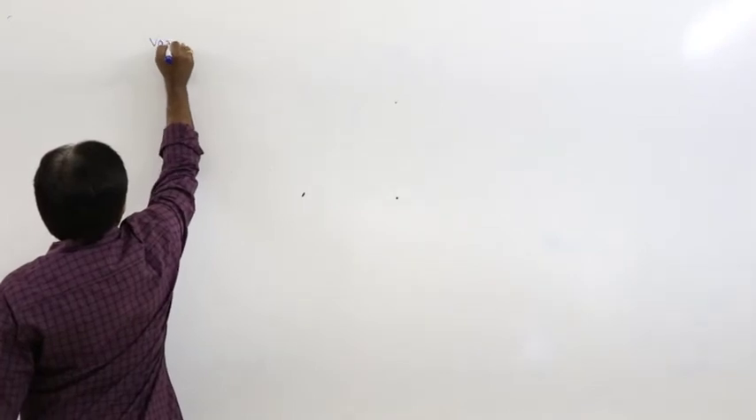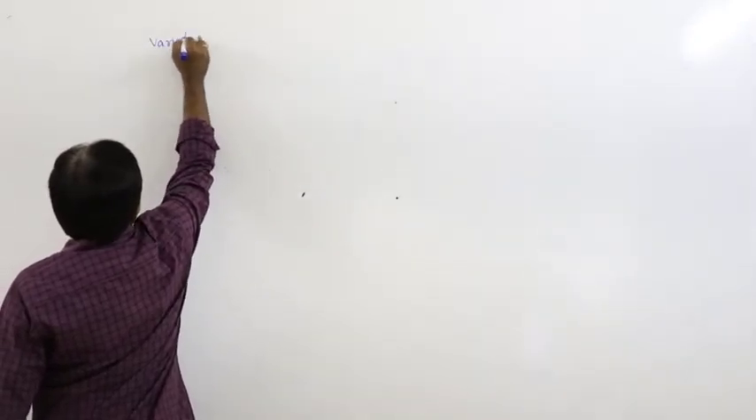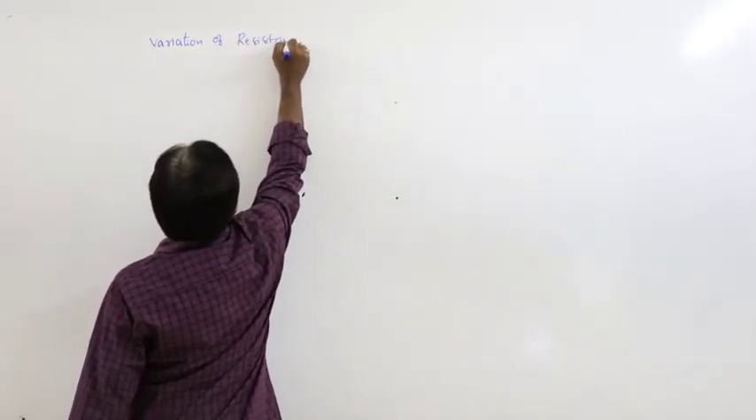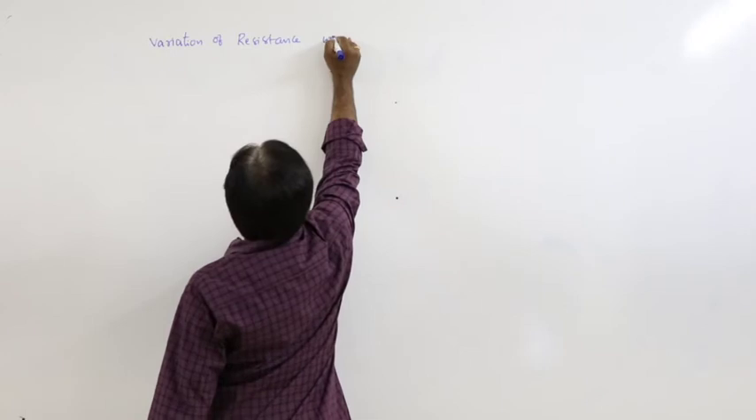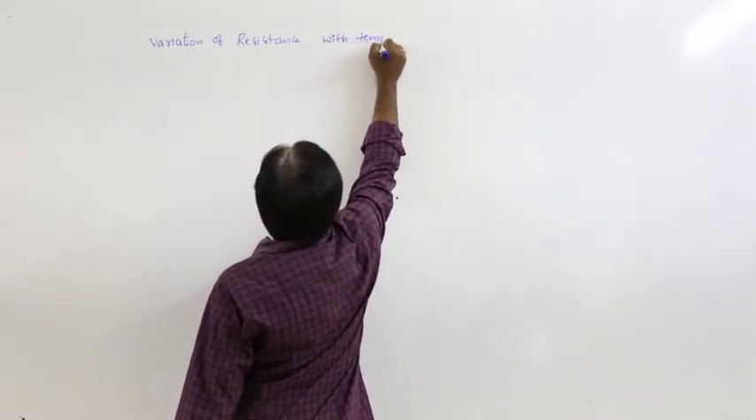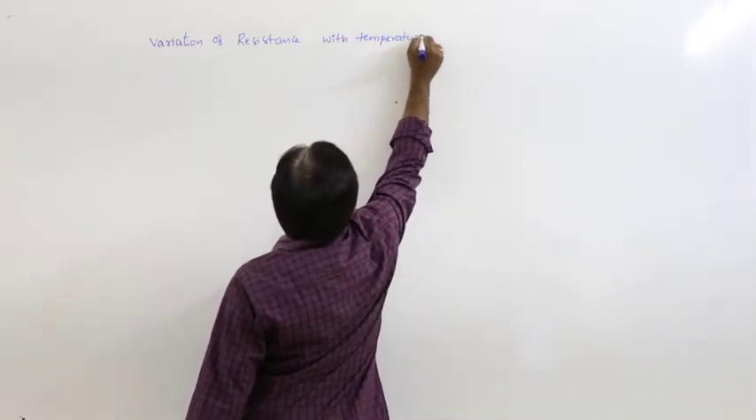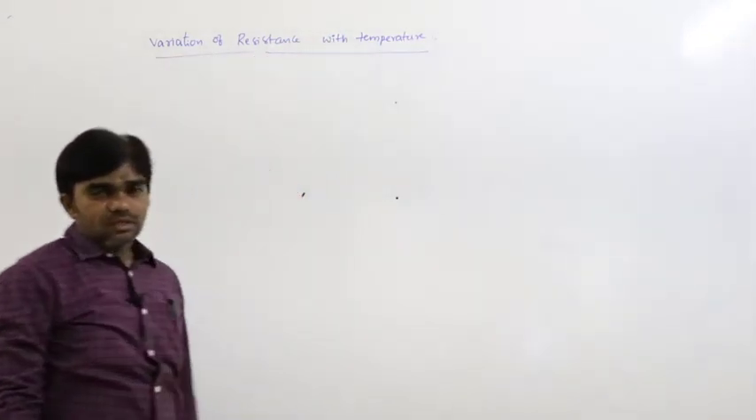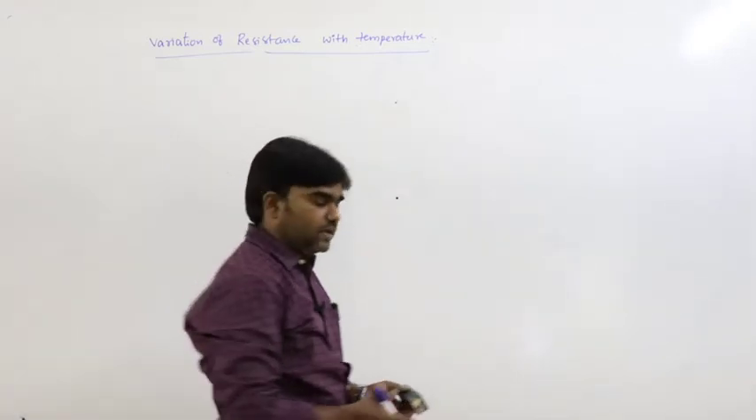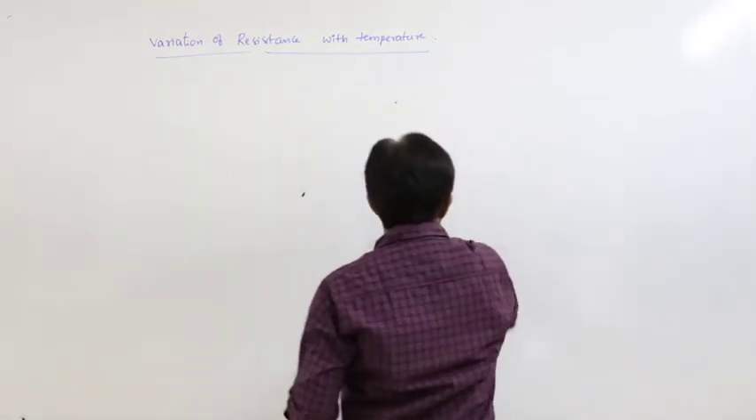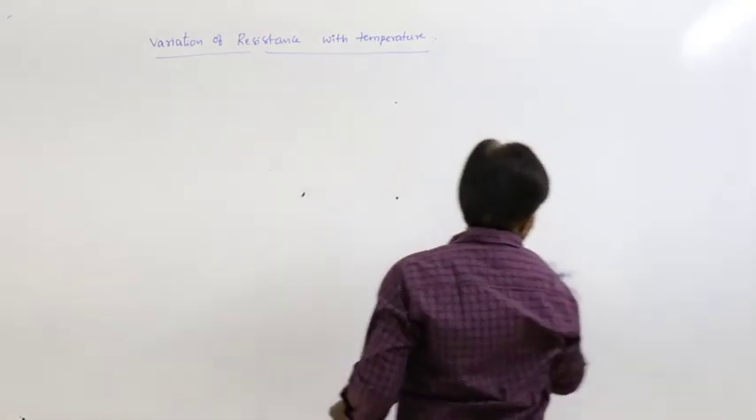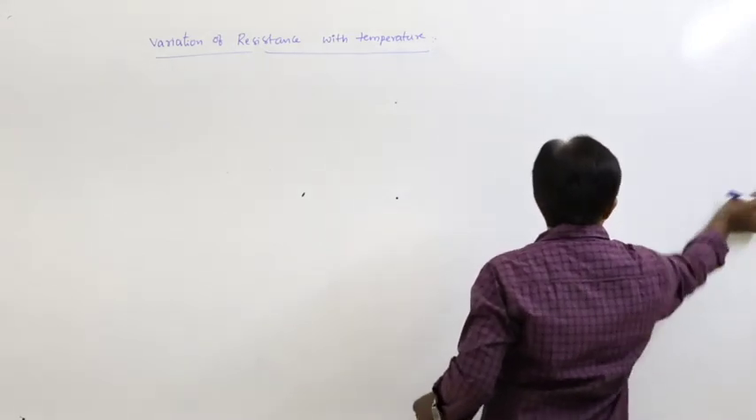So next, how the resistance varies with the temperature. Variation of resistance with the temperature. Previously we discussed how the resistivity varies with the temperature, but here we have to discuss how the resistance varies with the temperature.